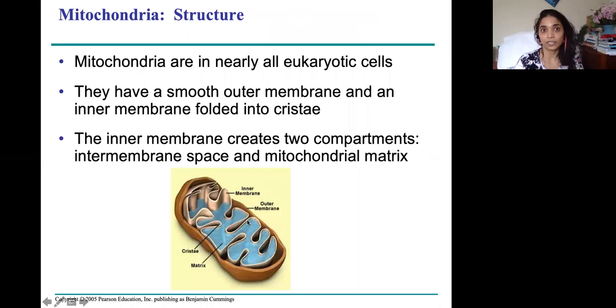Coming to mitochondria, it is called the respiration chamber, or else a powerhouse of the cell, because this is where your glucose molecules are broken down into carbon dioxide and water in order to release energy from them. They're broken down by the enzymes and the molecules in the mitochondria. Structure of the mitochondria: it has a smooth outer membrane and a folded inner membrane. And these folds of the inner membrane, they are called cristae.